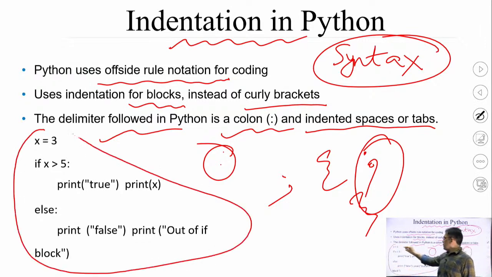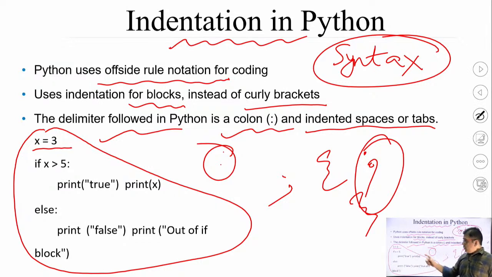This is an example of a Python program showing the use of the delimiter colon and the indentation for different blocks. Simply I have written x is equal to 3. This is the very first line of the programming code. It means x will be declared with data type integer and it is storing a value 3 as a constant in x.